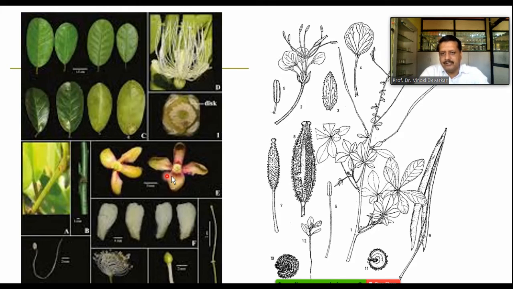Calyx are uneven, and these are 4 in number. Petals are actinomorphic, 4 in number. Variation is not that much, they are almost equal in size, but in the androecium the anther cells are bithecous and the filaments are so long. So these are the androecium, a group where you can find numerous stamens situated in the flower.